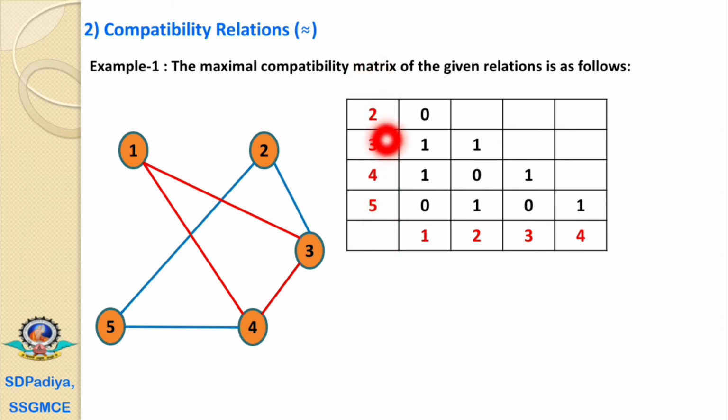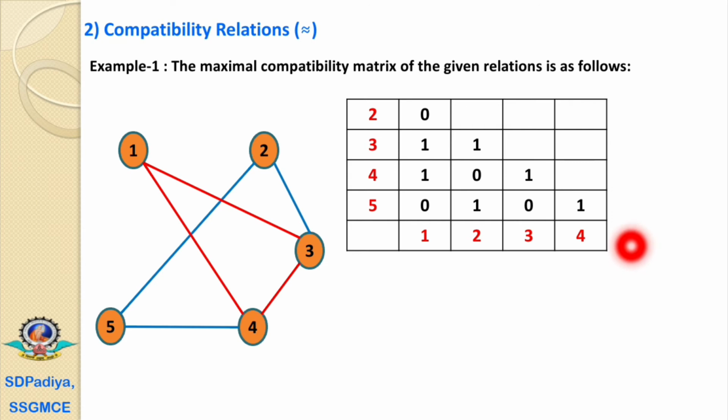That's why in the rows we'll directly start from 2, 3, 4, 5, because diagonal elements are unity, obviously, because it is reflexive, and we'll write only for the columns 1, 2, 3, 4, because 5 is the diagonal element and we are avoiding writing these diagonal elements.